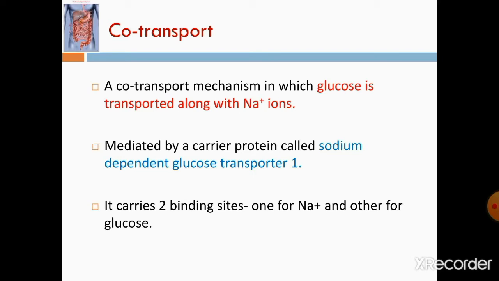It is mediated by a carrier protein called sodium dependent glucose transporter 1. The carrier protein is called sodium dependent glucose transporter 1 because it comes along with sodium. That carrier protein contains two binding sites, one for sodium and the other for glucose.